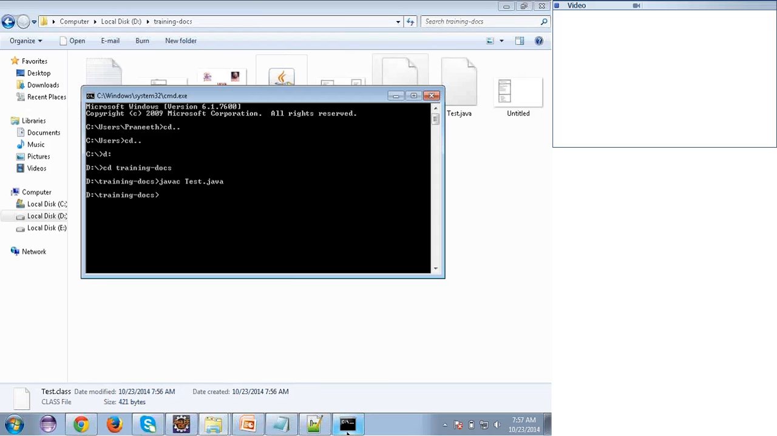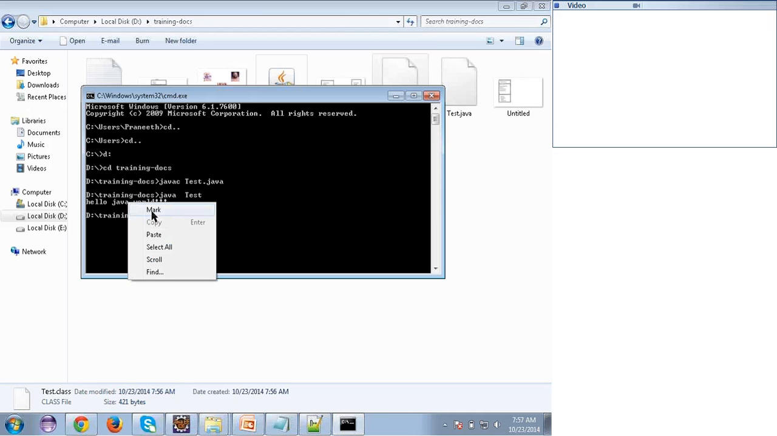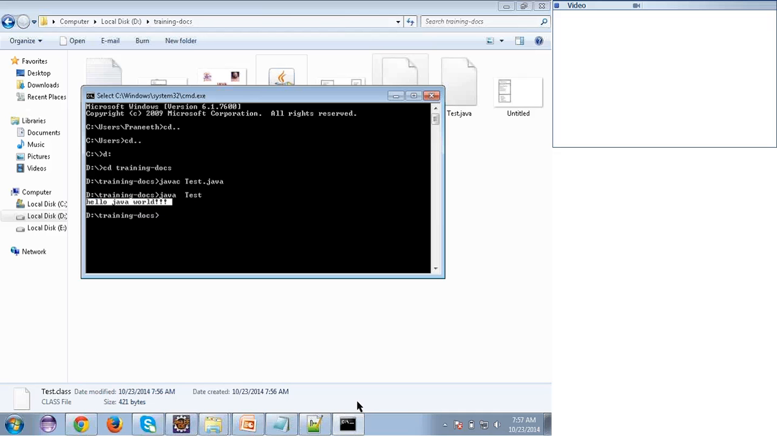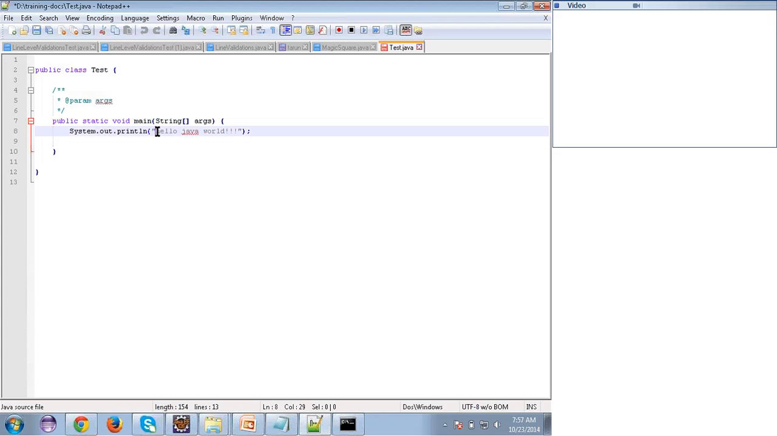For that, I need to use a command called java. When I call java, the JVM will get invoked and I'm giving test. Test is enough. We don't need to give test.class or test.java. When I say this, the JVM will get into the picture, look into the test.class file and give the results. Let's see. I'm getting the output as hello Java world, right? That's what I have written in the program.